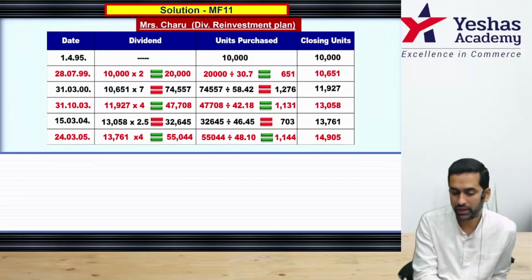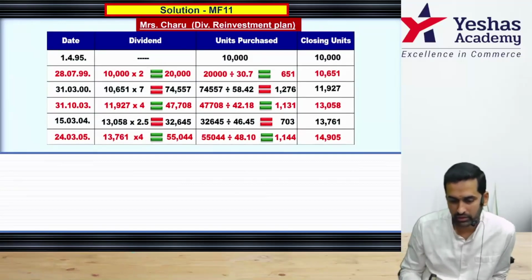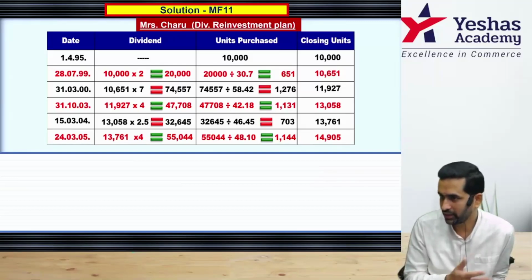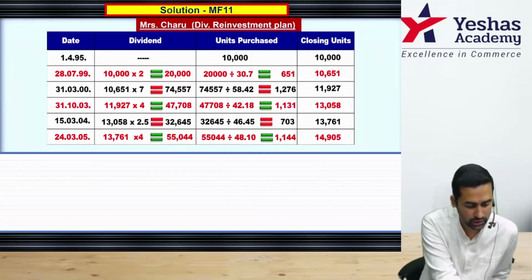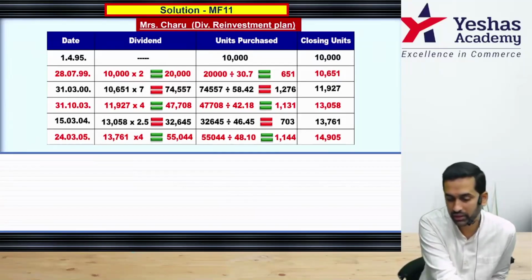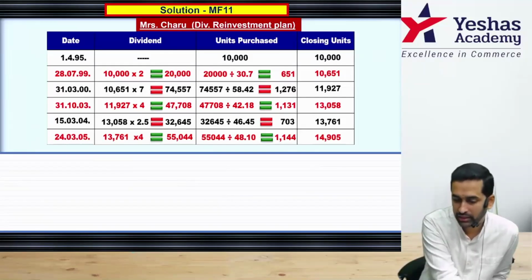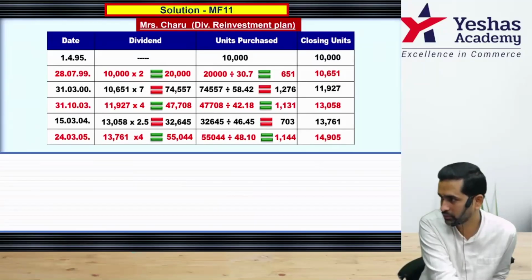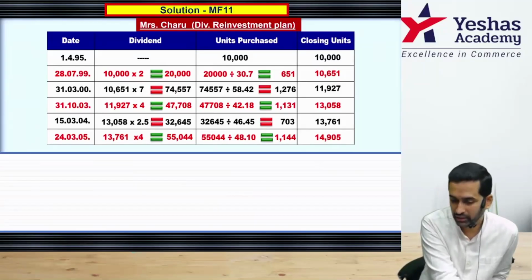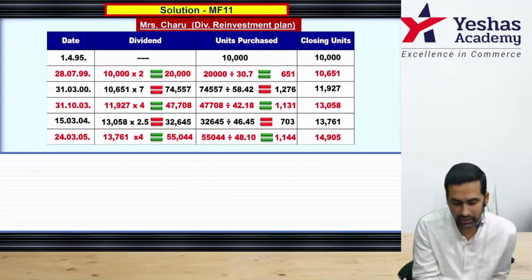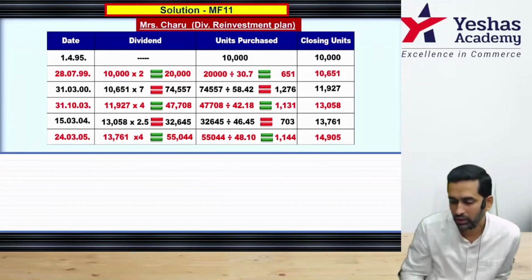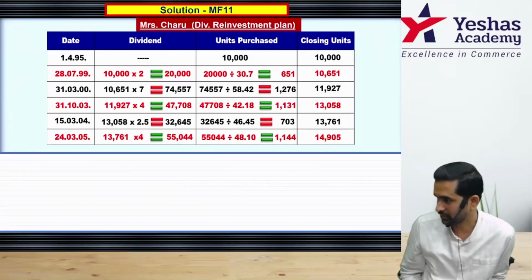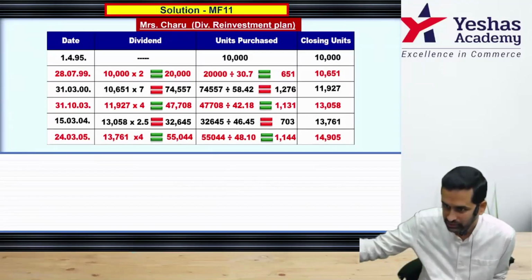You start with 1495. Anyway, there was no dividend. 10,000 units purchased, 1 lakh divided by 10, and this 10,000 will be the base. Go to the question, 28th July, 20% dividend was supposed to be declared. So it is 10,000 units into 10 rupee into 20%. So that becomes 2 rupee dividend. That will be 20,000 rupee. Instead of giving that money, they'll allot you units. You have to take 30.7, because that's the plan we are talking about. That many new units will get added. 651. Now base will be 10,651.